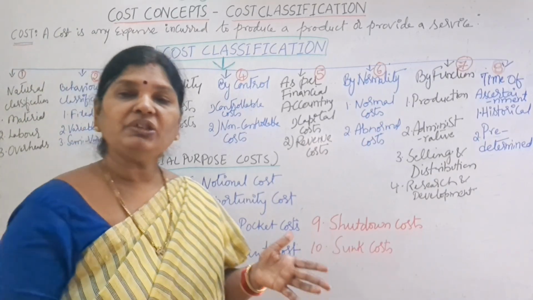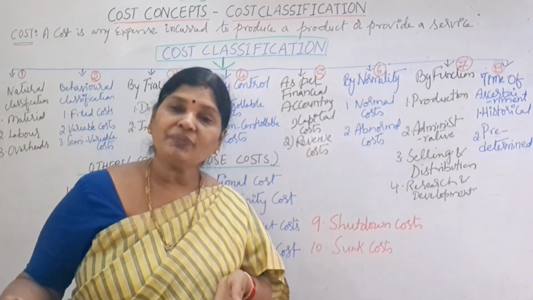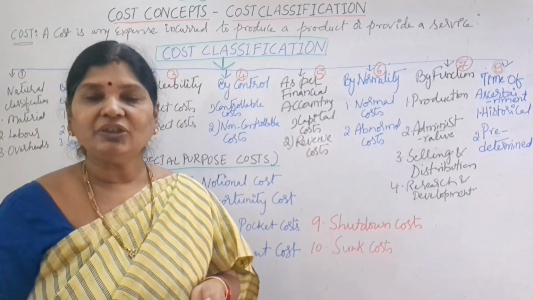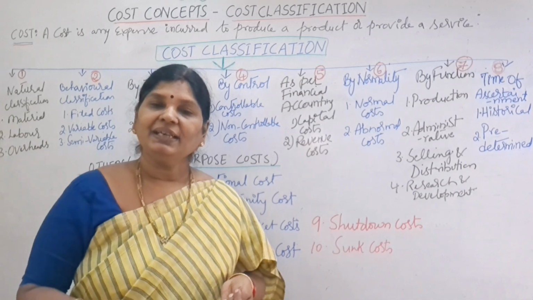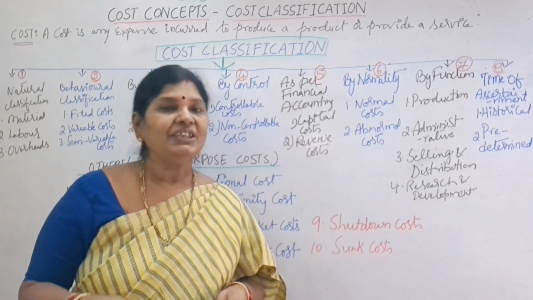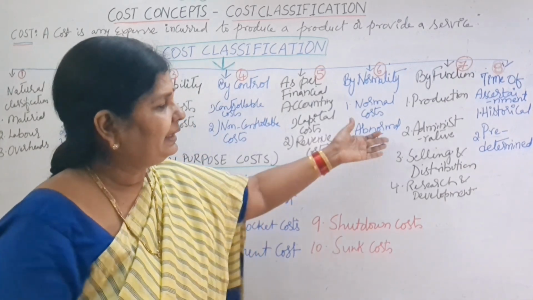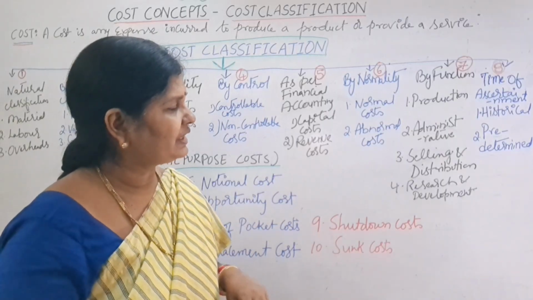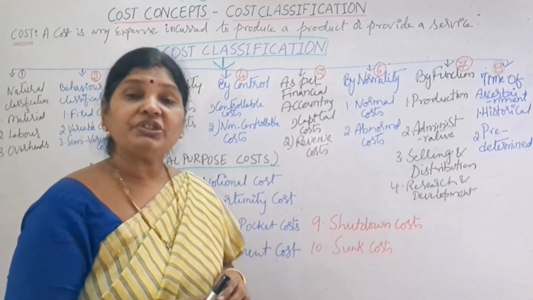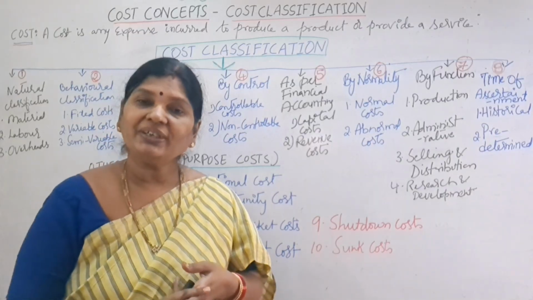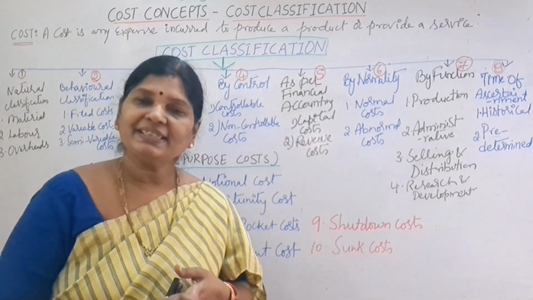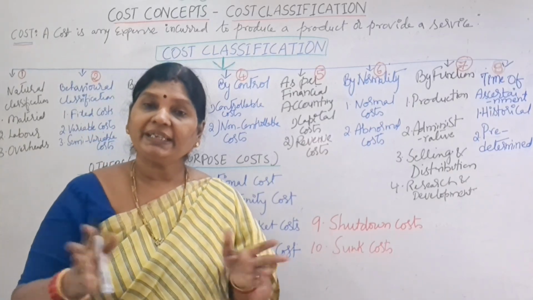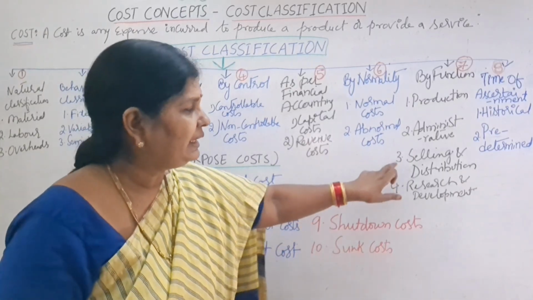Next, administrative costs. Apart from production costs, we also have other types of costs, which are called indirect expenses: office rent, office expenses, employees' salaries, insurance. All that will come under administrative expenses. Next, coming to selling and distribution expenses. What are selling and distribution expenses? Advertisement cost, salesmen salaries, distribution of samples, delivery expenses of products, packaging.